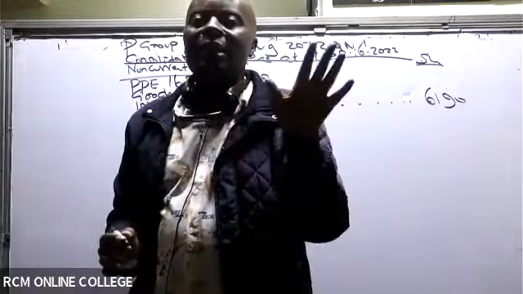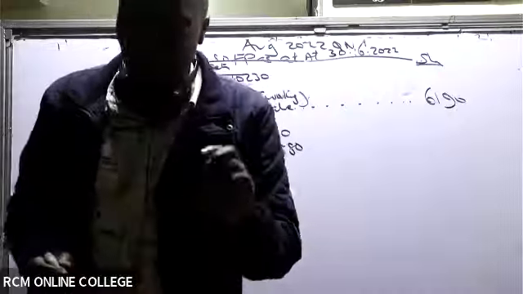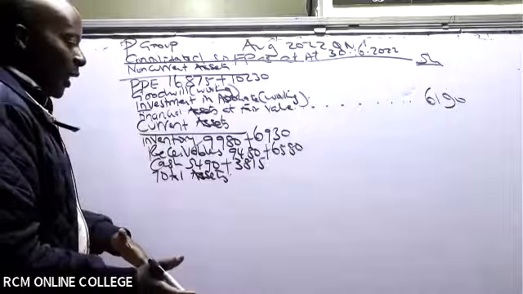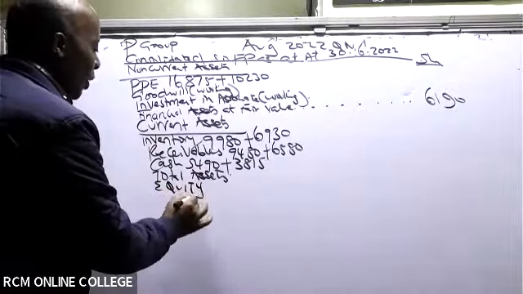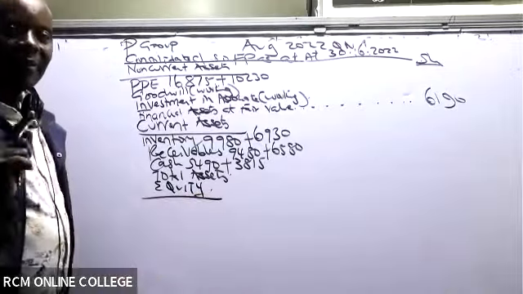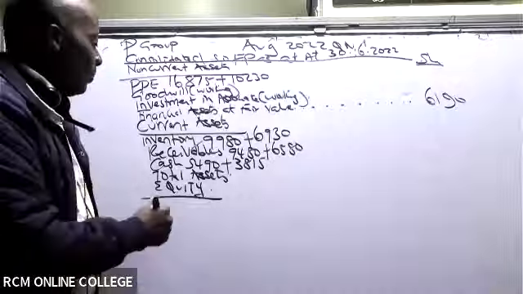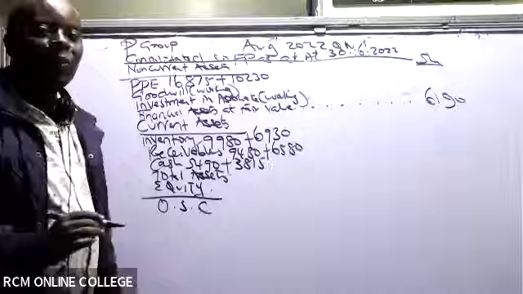Equity and liabilities. So financed by, although we don't write the word financed by, of course we start with equity, the owners. You start first of all with the owners' funds. So you give us a section for equity. In equity, we start with ordinary share capital.